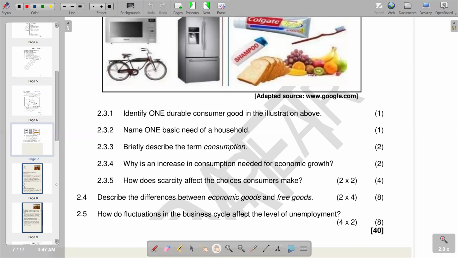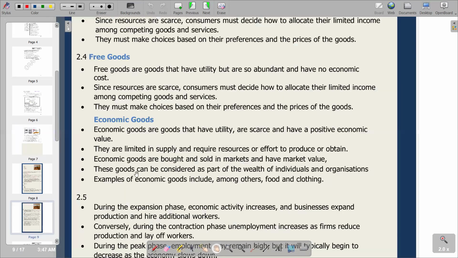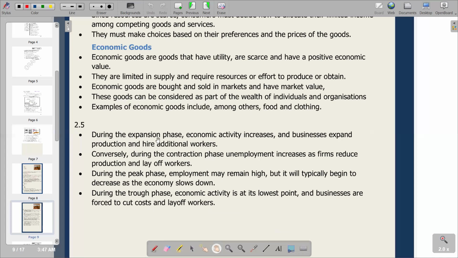So we go to the explanation that we're having in this video. The first point is saying during the expansion phase, that is the boom, economic activity increases and businesses expand production and hire additional workers. Secondly, conversely, during the contraction phase, unemployment increases as firms reduce production and lay off workers. Then the next point: during the peak phase, employment may remain high, but it will typically begin to decrease as the economy slows down.